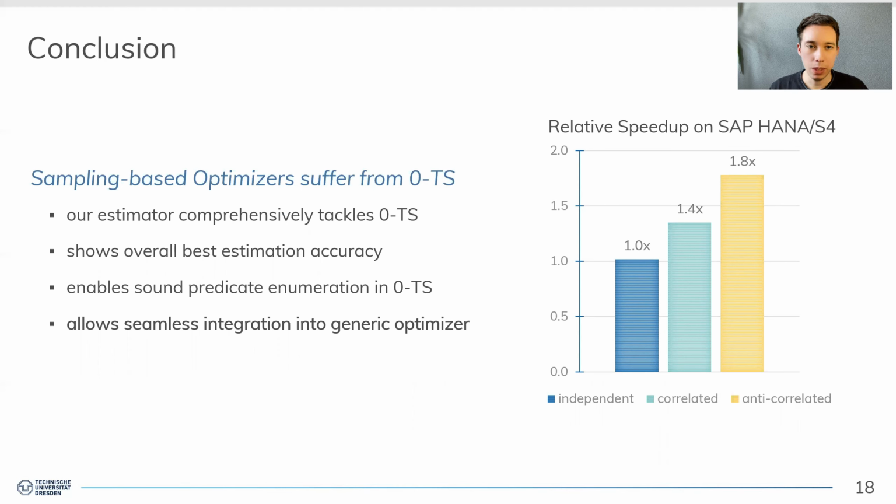What you can see is that if all predicates in a complex query are independent, we don't achieve any speed up whatsoever, because there is no correlation for us to exploit and the basic heuristics are actually good. But as soon as we start to observe correlation or anti-correlation within the predicates, we achieve a considerable speed up, which is even more pronounced if the plan is cached beforehand.